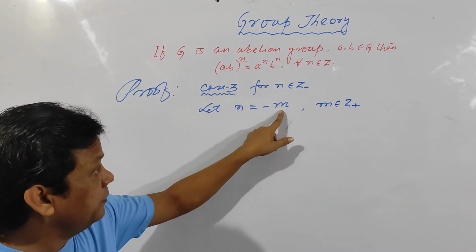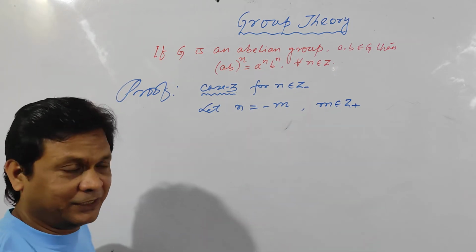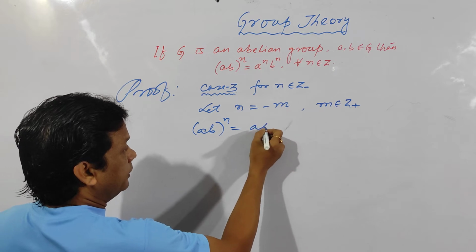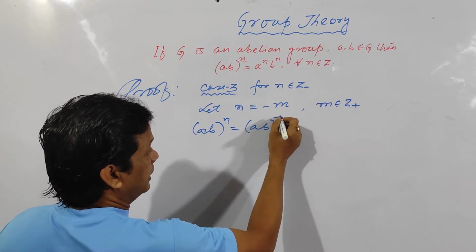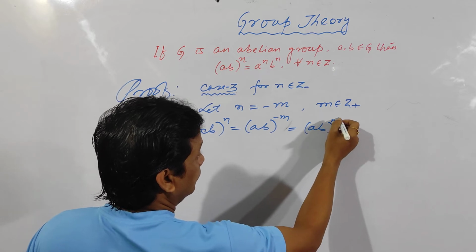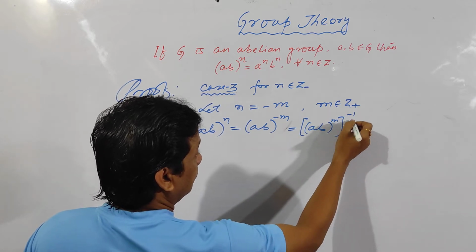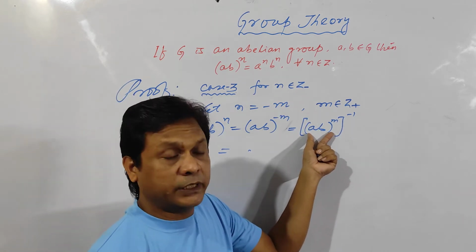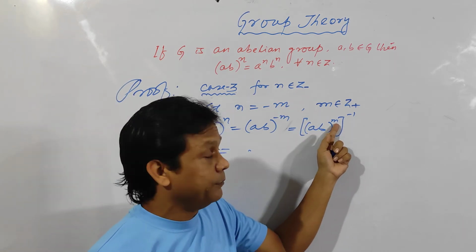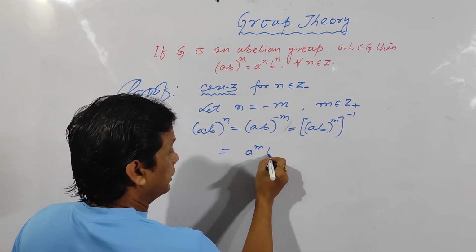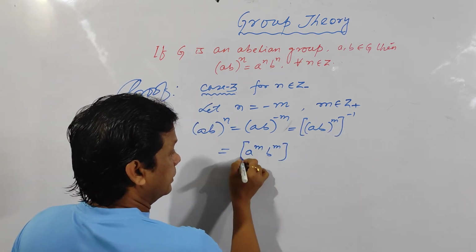If n is positive, then minus n will be negative. Clear? So (AB) to the power n is equal to (AB) whole to the power minus m, and this can be written as (AB) to the power m whole to the power minus 1. And this is equal to, by the second case, for in the second case you have already proved (AB) to the power m, where m is positive, is equal to (A to the power m into B to the power m) whole to the power minus 1.